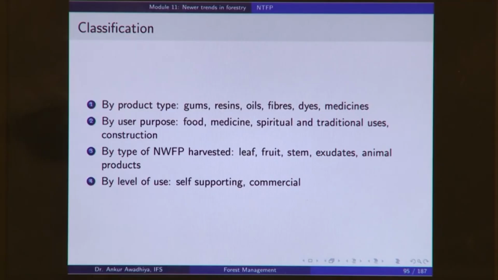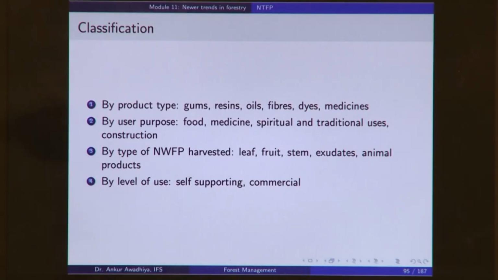So, this classification will look at the uses of these produce, or you can classify things by the type of the non-wood forest produce that is harvested. What are you harvesting? Is it a leaf? Is it a fruit? Is it a stem? Is it an exudate? Is it an annual produce? So, this is another classification. Another classification is by the level of use. Is it self-supporting or sustainable, or is it a commercial use? So, we can classify non-wood forest produce or non-timber forest produce based on these different classifications.